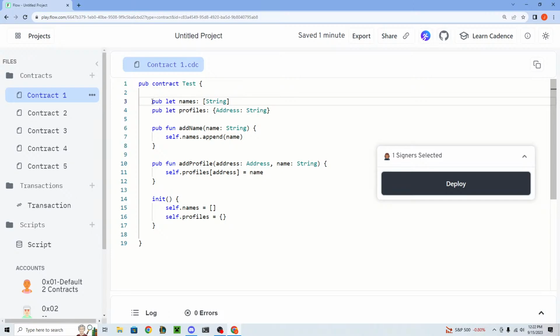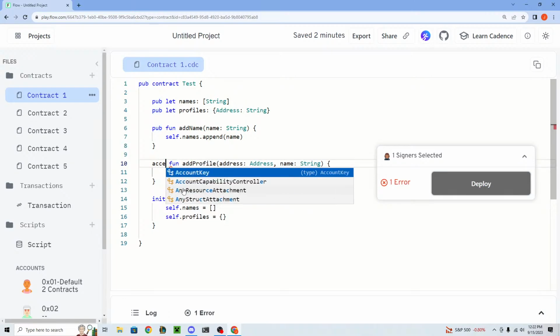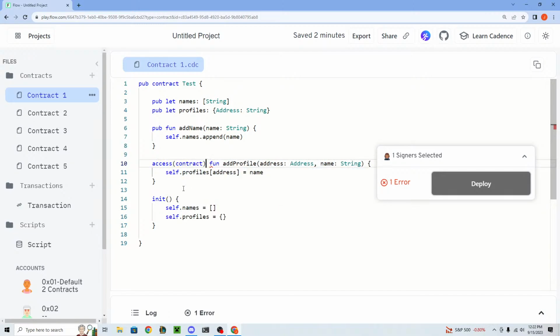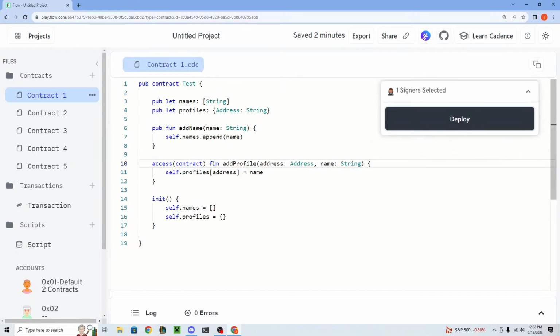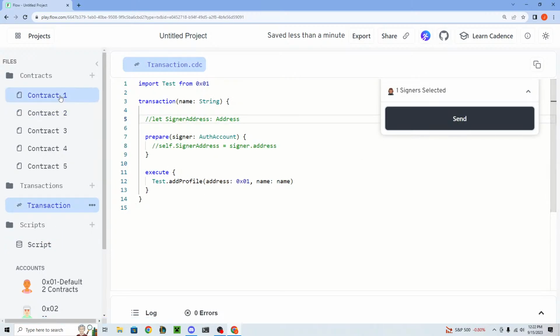How do we protect the function from the contract side? That's a good question. The way this works is public is obviously a public function, so this can be called from anywhere. There's a couple other access modifiers, as we call them, that we can put here. We can put access(contract). This means that this function can only be called within the contract, so we wouldn't be able to call it from the transaction anymore.